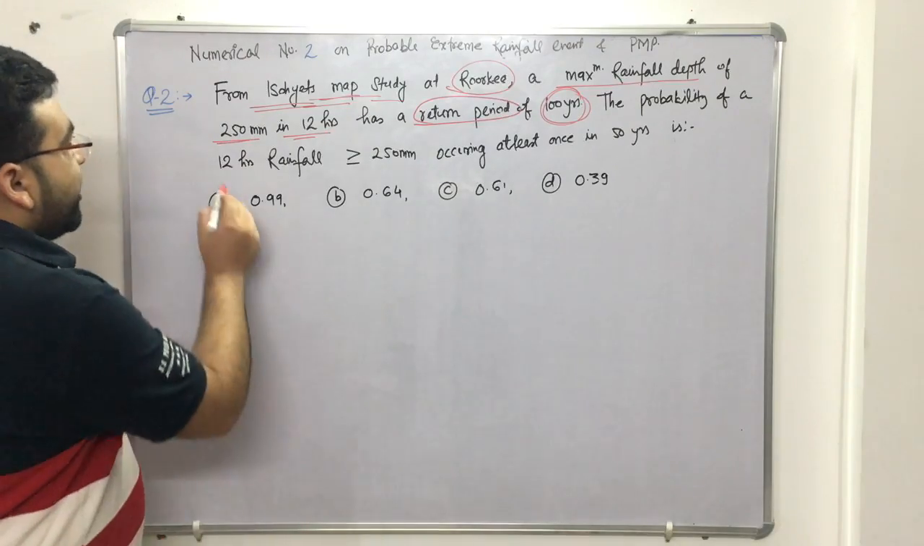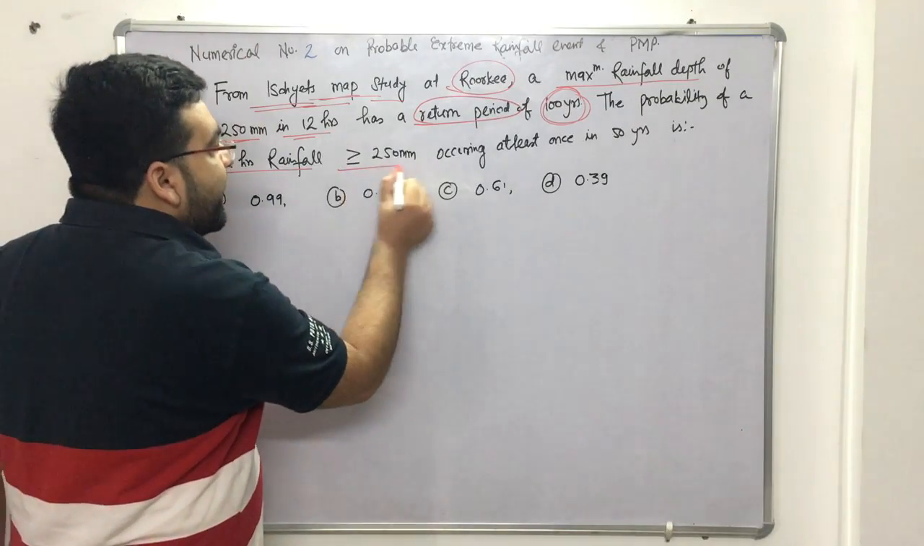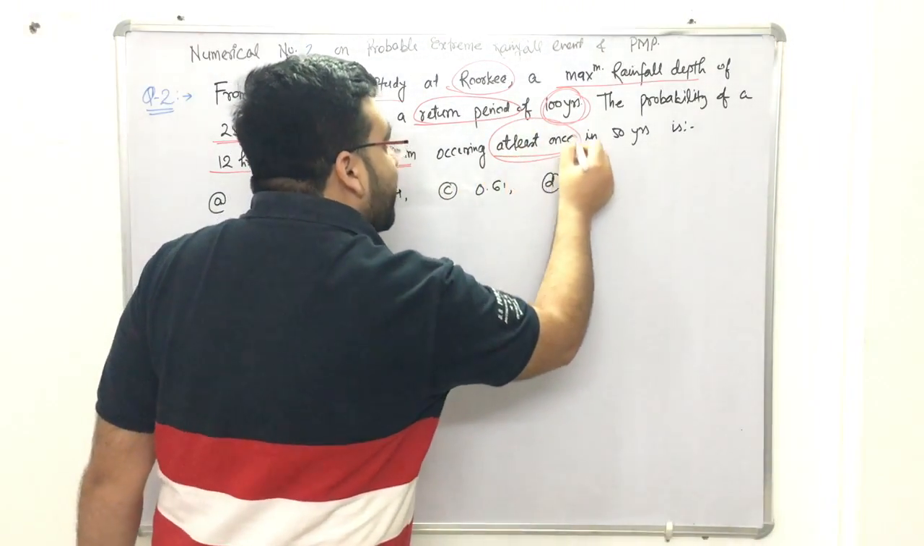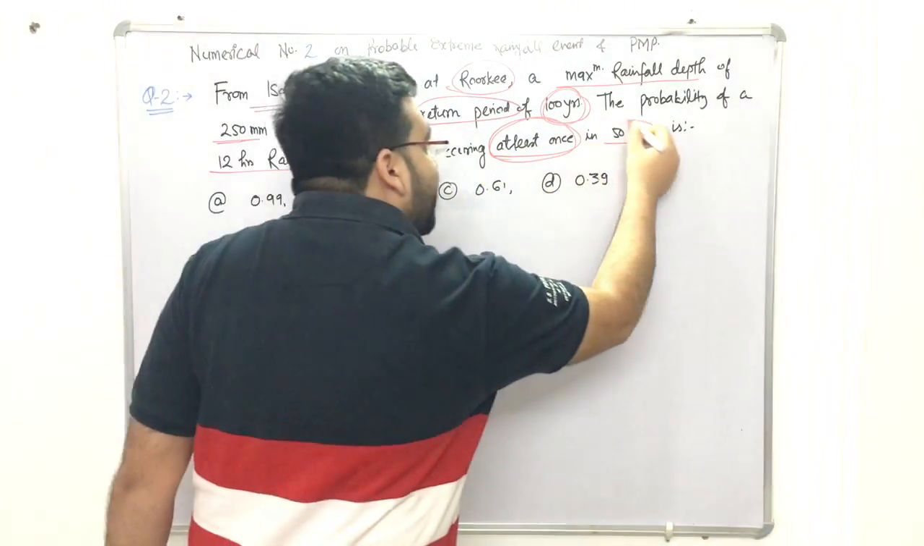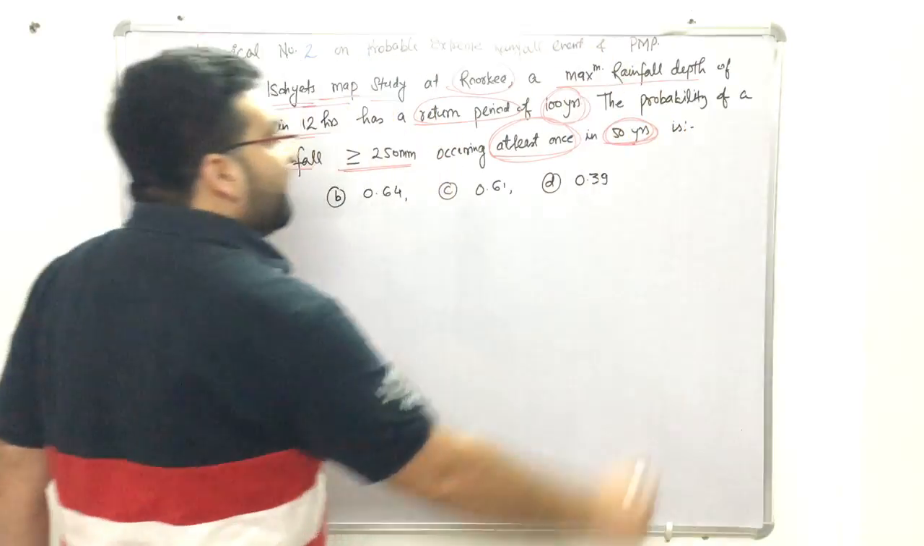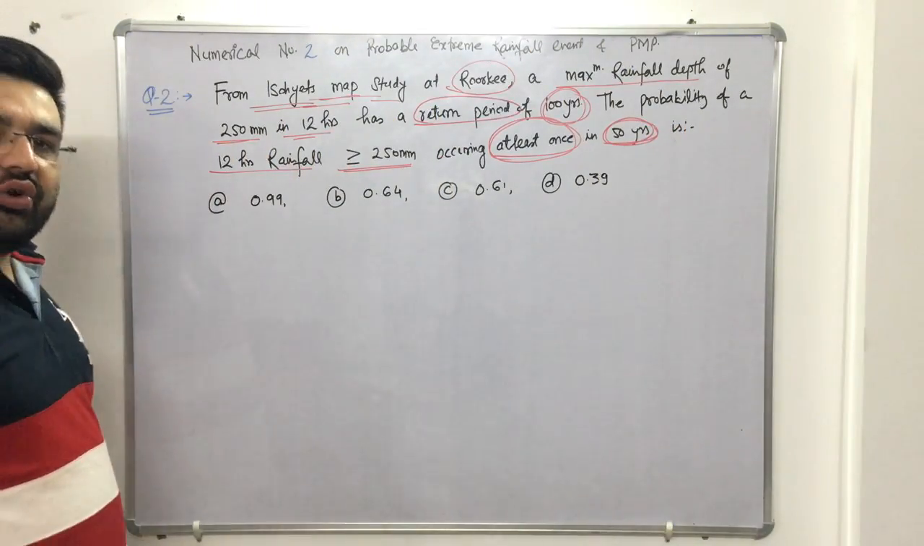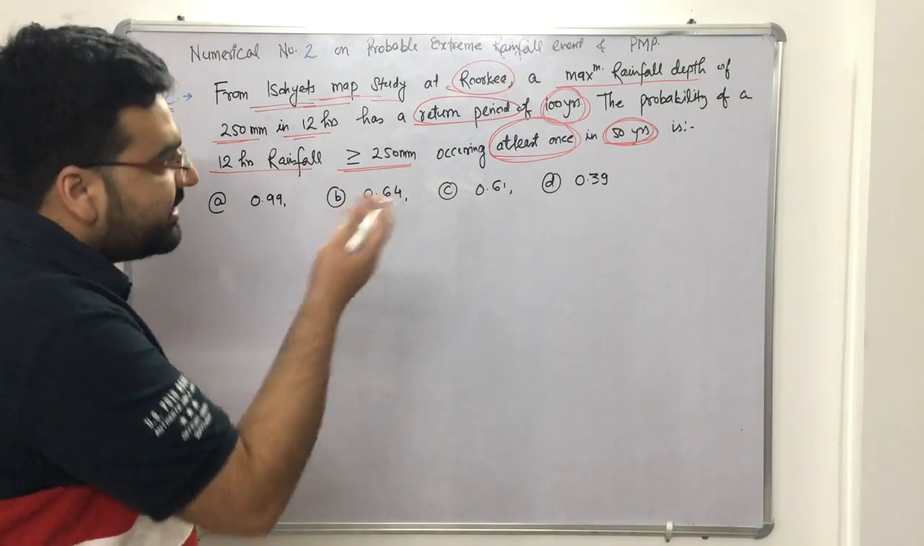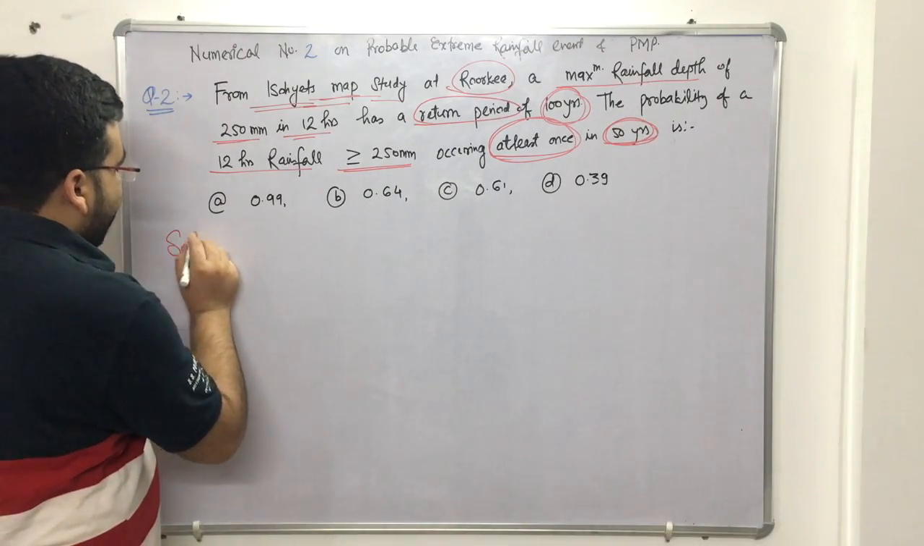The probability of a 12-hour rainfall greater than or equal to 250 mm occurring at least once. Now this is also important: at least once in 50 years. The time period is given as 50 years. So it is a very straightforward question, similar to the question we have already solved about the risk factor. Same question, so the solution would be like this.